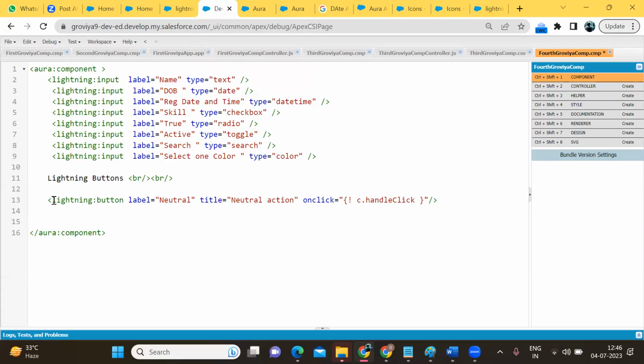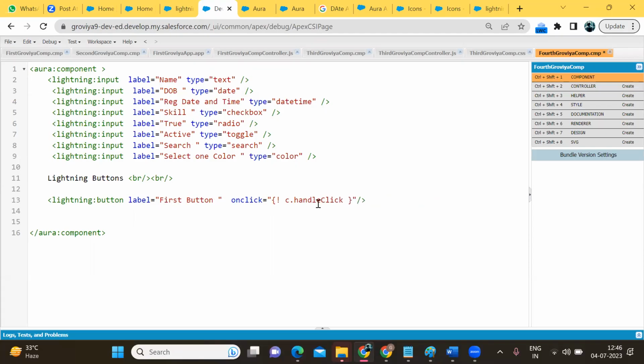So what we have to do, we have to use the lightning button tag. Lightning button, write label name. Okay, neutral. Then label name, anything you can write. Then we have to write type. I'm not writing type. Label name neutral. Yeah, first button.